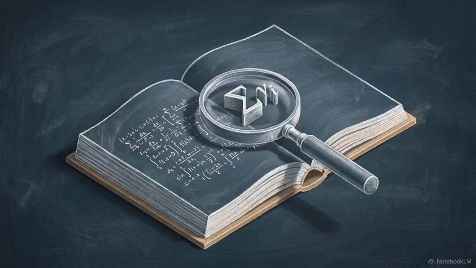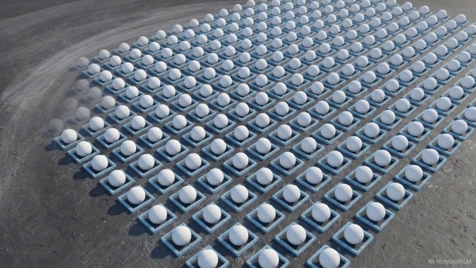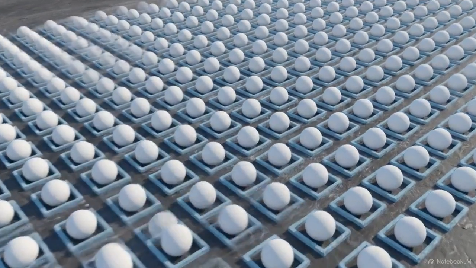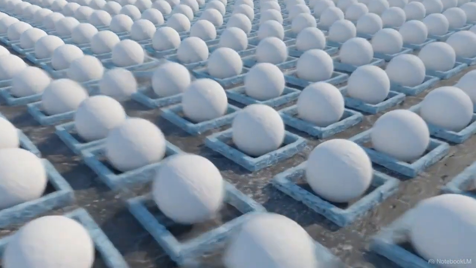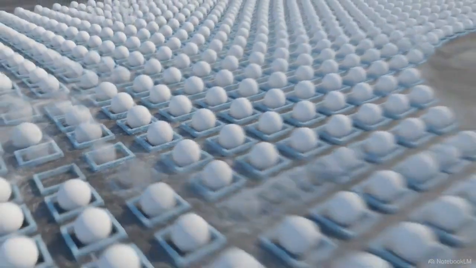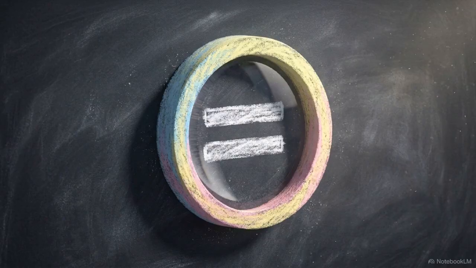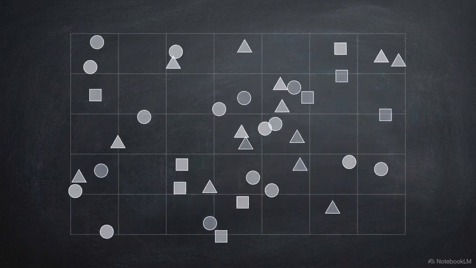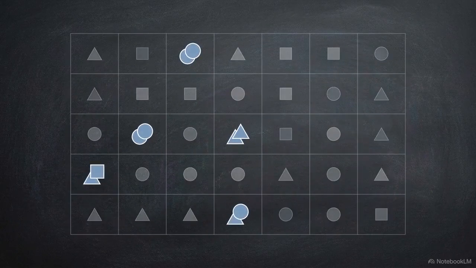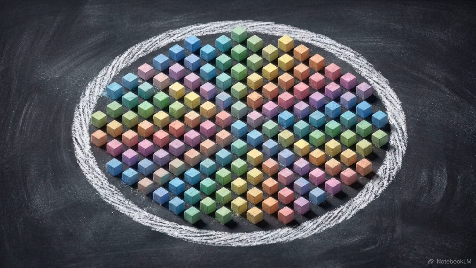In higher mathematics, the Pigeonhole Principle serves as a tool known as an existence proof. An existence proof allows us to guarantee that a specific overlap or property must exist, even if we never explicitly identify the exact example ourselves. Fields like combinatorics and number theory rely on this logic to prove that structure and order persist within even the most chaotic systems. Limits impose structure. These overlaps are inherent laws governing any finite system.